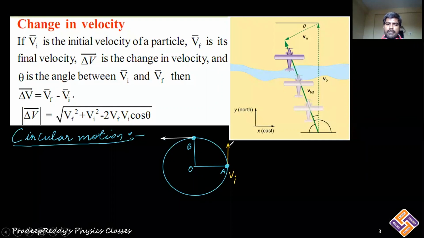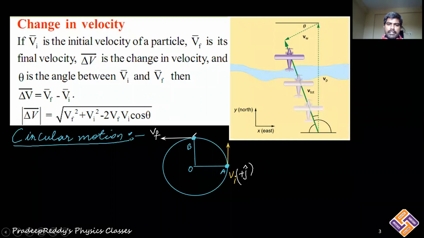At point A, this is the velocity vector, which is vertically up. Now coming to position B, if you want to find the direction of the particle's velocity, you simply draw a tangent at that point. That tangent is purely horizontal along the negative x-axis, and this is V final. The initial velocity is along north, so you can take it as plus j cap, because it is along the positive y-axis.